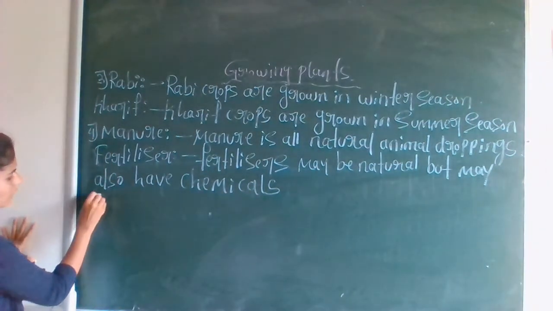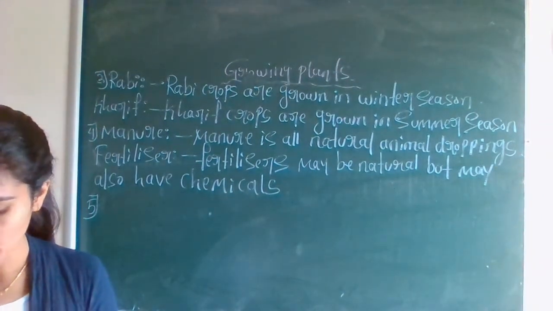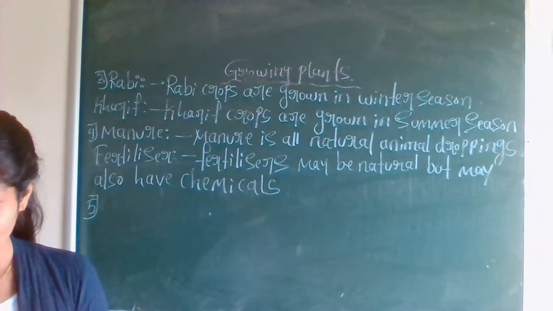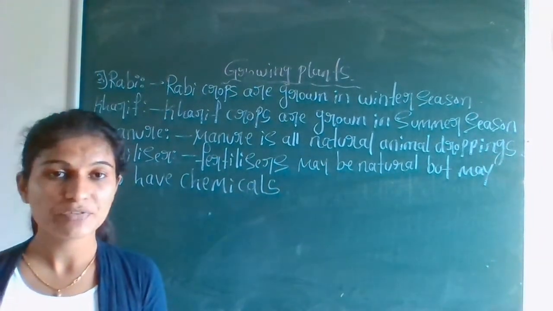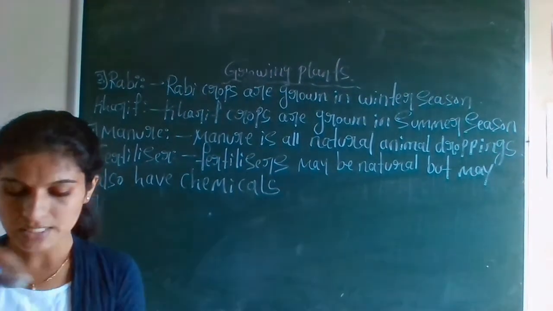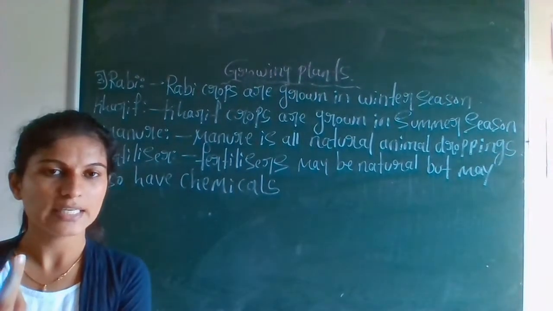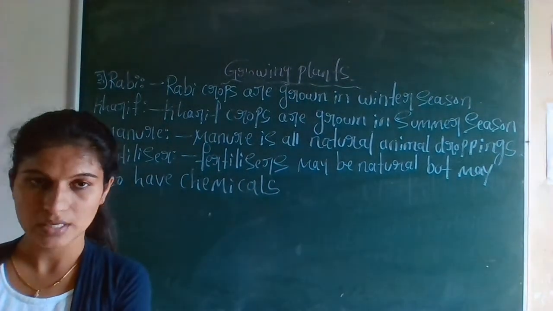Next, fifth one. What is the fifth question? A coconut seed and a dandelion seed. Okay, you have to write the difference according to their dispersal. Disperse means how a coconut seed can disperse and how a dandelion seed can disperse.